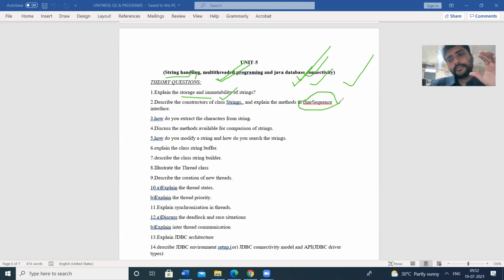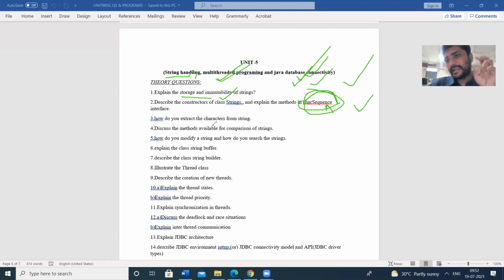All these classes, either String, StringBuffer or StringBuilder, implement one interface, that is the CharSequence interface. So CharSequence is an interface which is implemented by all the string handling classes.